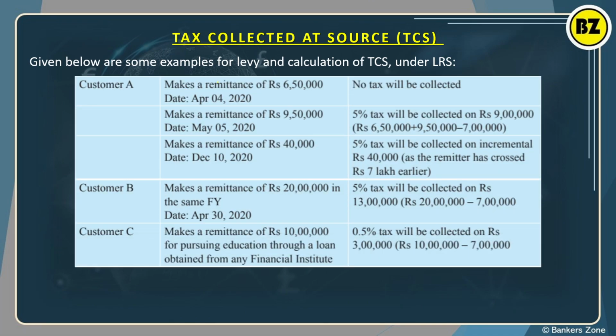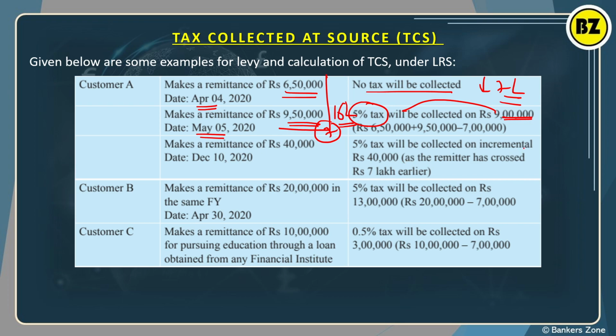Now see here through illustration. See, on 4th April, what is happening here? On 4th April, 6,50,000 is being sent. So no tax because the amount is less than 7 lakh rupees, right? Again in the same financial year, next month he sent 9,50,000. Means what? Total how much he sent till now? 16 lakh rupees, right? So up to 7 lakh no tax. So 16 minus 7, so 9 lakh is remaining. So on 9 lakh 5% will be the tax. Okay, so it will be around 45,000.